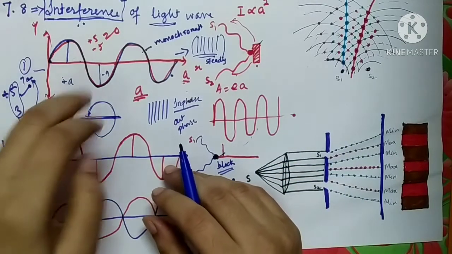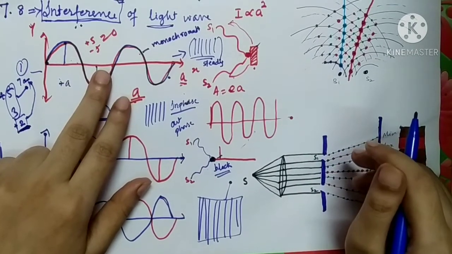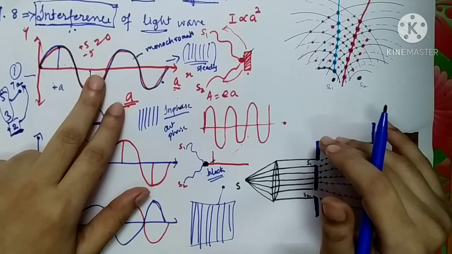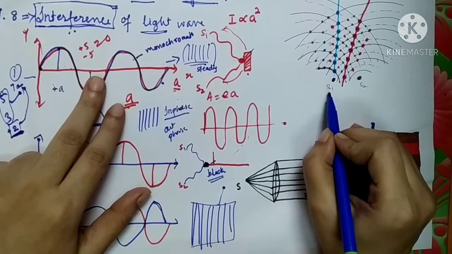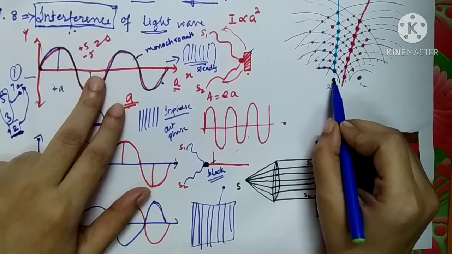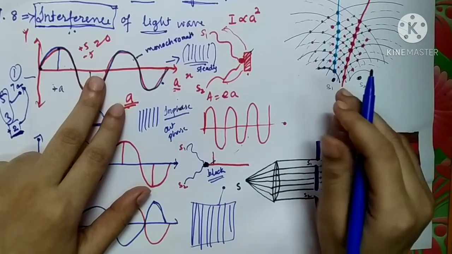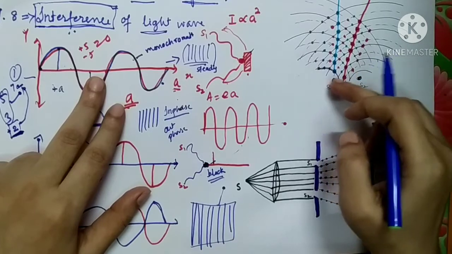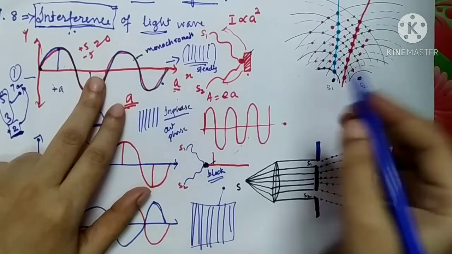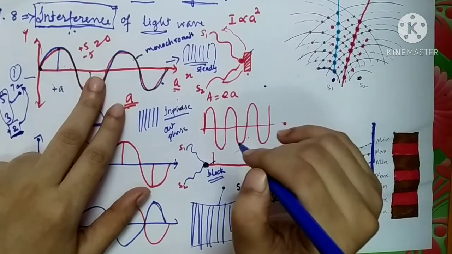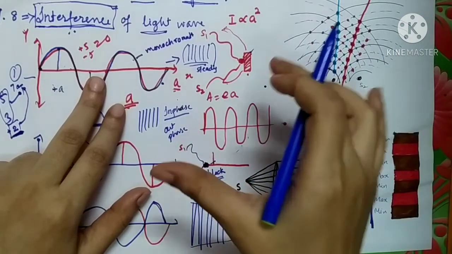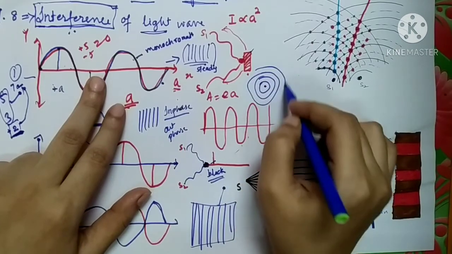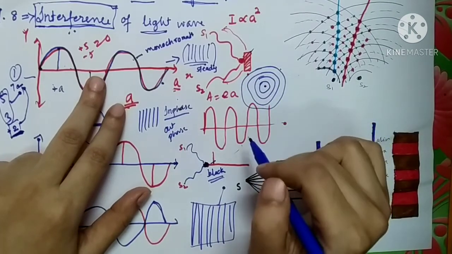Similarly, you might have seen the interference of water waves. You can create the interference of water waves. Here I have taken two sources. These are two pens, and I am dipping them on the surface of water. So you will get a continuous disturbance. Obviously, when a disturbance is created on the surface of water, for example if a pebble is dropped on the surface of water, you will get circular rings. Each of these circles is called a wavefront.